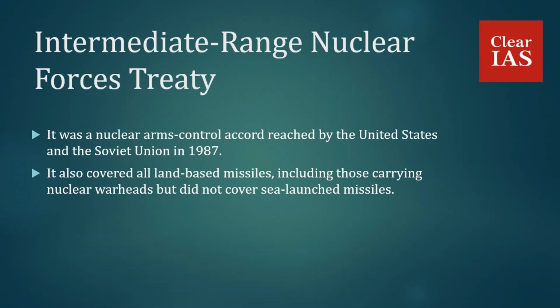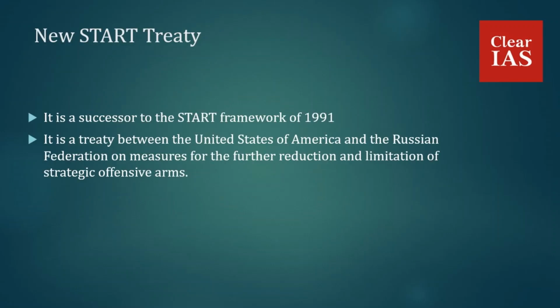And another treaty we are going to discuss is the New START Treaty. This is a treaty between the United States of America and the Russian Federation. Actually, there was a START framework of 1991 at the end of the Cold War, and the New START Treaty is a successor to the START framework of 1991, which limited both sides, that is USA and Russia, to 1600 strategic delivery vehicles and 6000 warheads. And the New START Treaty is about further reduction and limitation of strategic offensive arms.